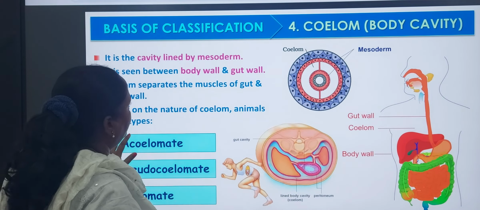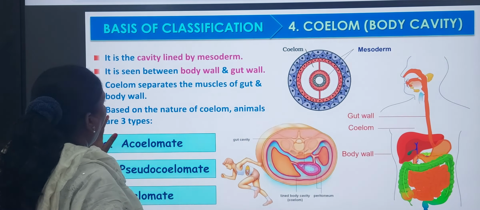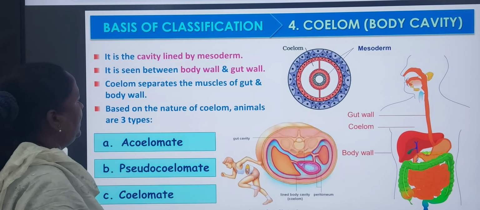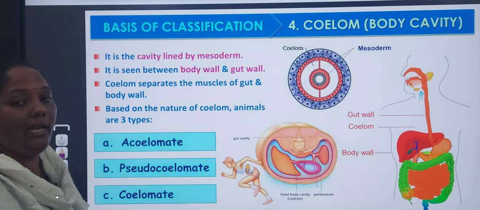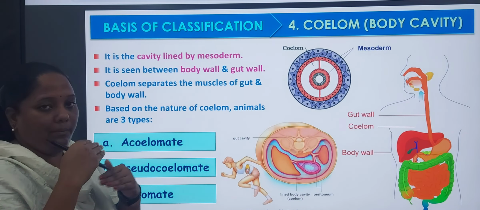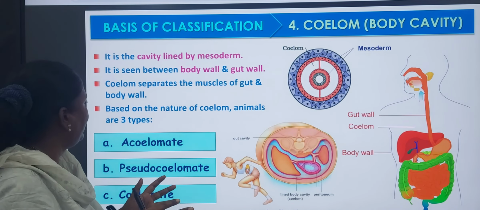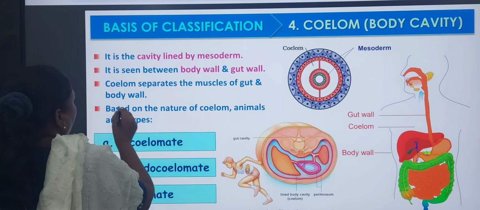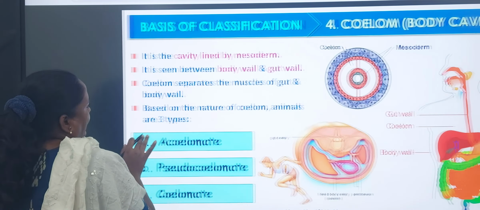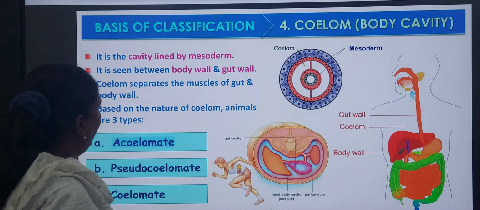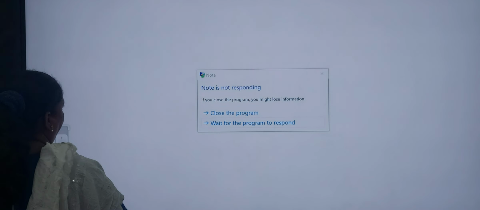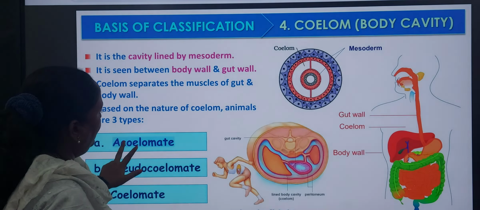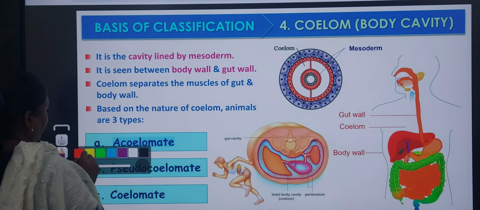Next, I already told you coelom, a cavity lined by the mesoderm. Where is it present? It is present in between the body wall and gut wall. In between the body wall and the gut wall, that space is called coelom. The coelom separates the muscles of the gut and body wall. Based on the nature, coelom of animals is of three types.